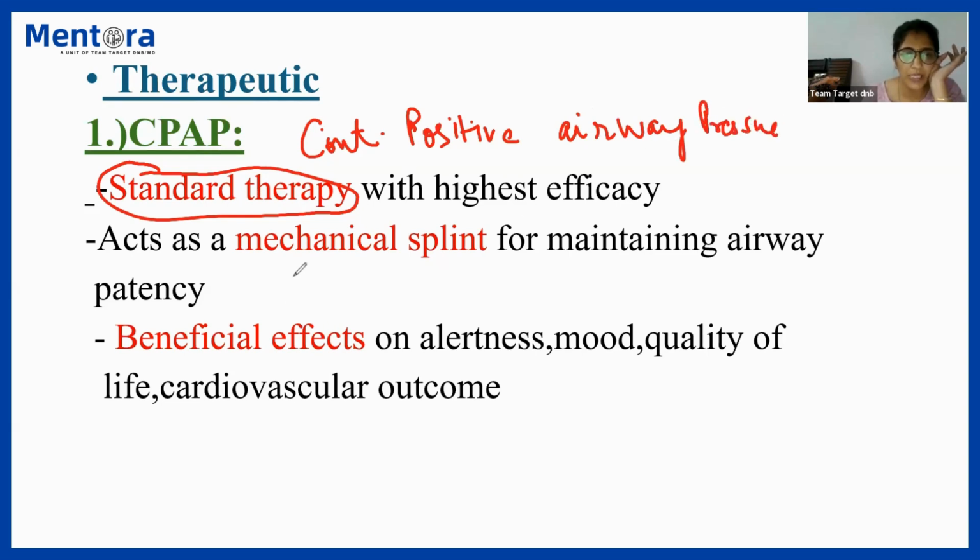I'll show you a picture of how CPAP is given, you'll understand it better. It acts as a mechanical splint for maintaining airway patency. The beneficial effects are on alertness, mood, quality of life, and cardiovascular outcomes.